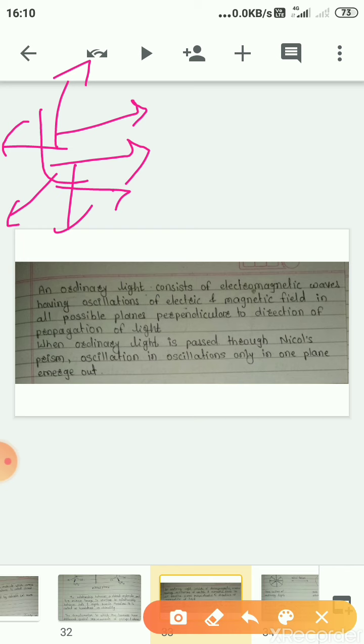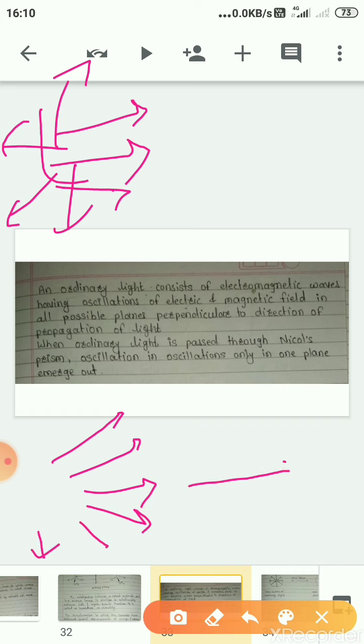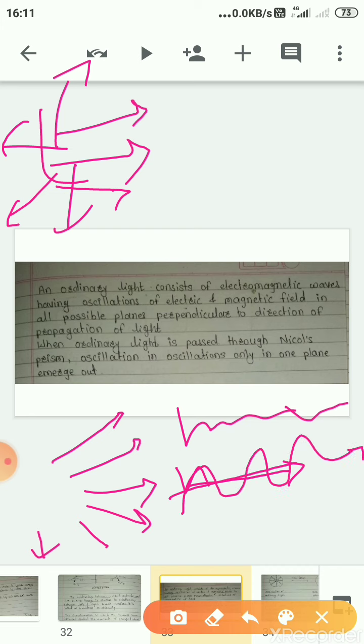Now see, if we consider a beam of light passing in this direction, the oscillations are perpendicular to the direction of propagation of light, like this. Okay, this is ordinary light.